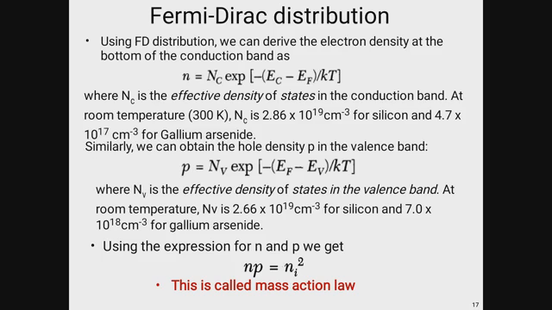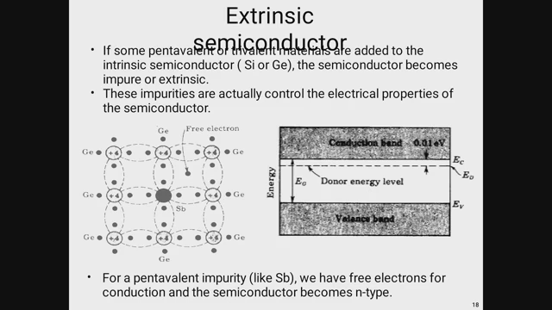So using the expression np equal to ni square, this is basically called the mass action law. According to the mass action law, at thermal equilibrium, the product of negative charge density with positive charge density is equal to a constant. np is equal to ni square. By using these equations, we can easily find out the concentrations of electrons as well as the holes.